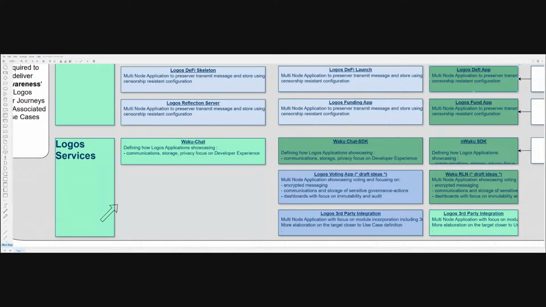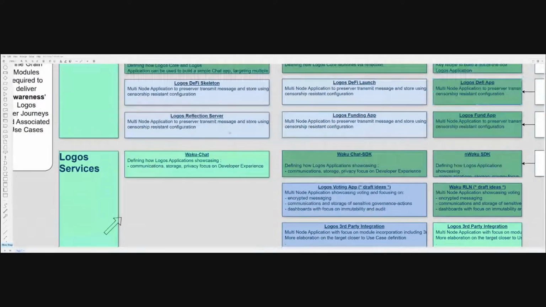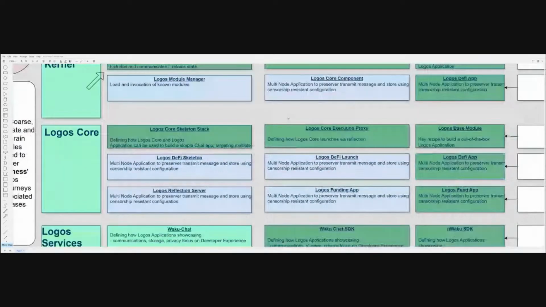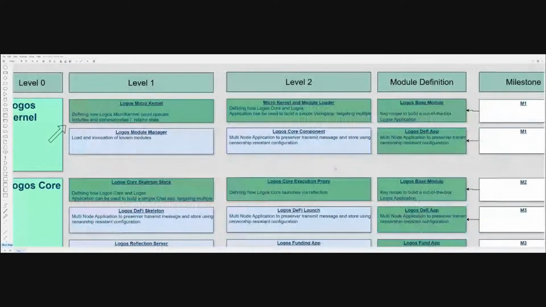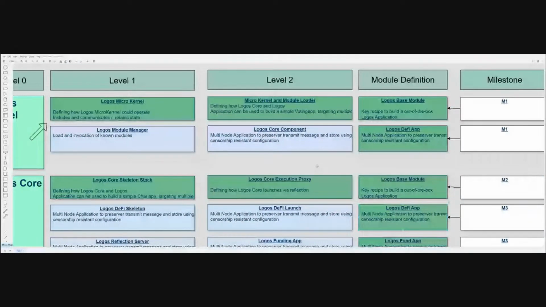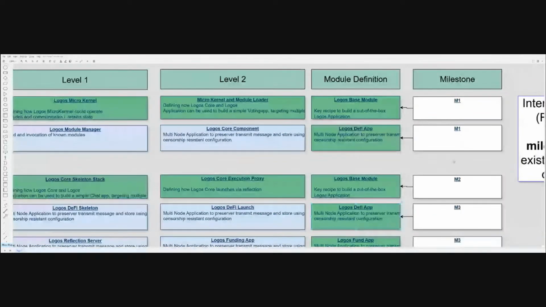So what we're showing here is for one particular app, we have a low-level, a very coarse layer where we talk about these blocks like I did in the post-it. But when we get to the actual delivery and mapping it out, we talk in terms of delivered modules having particular functionality with particular reliability and particular performance associated with it, and tracking it using our existing framework, which is our milestone framework.